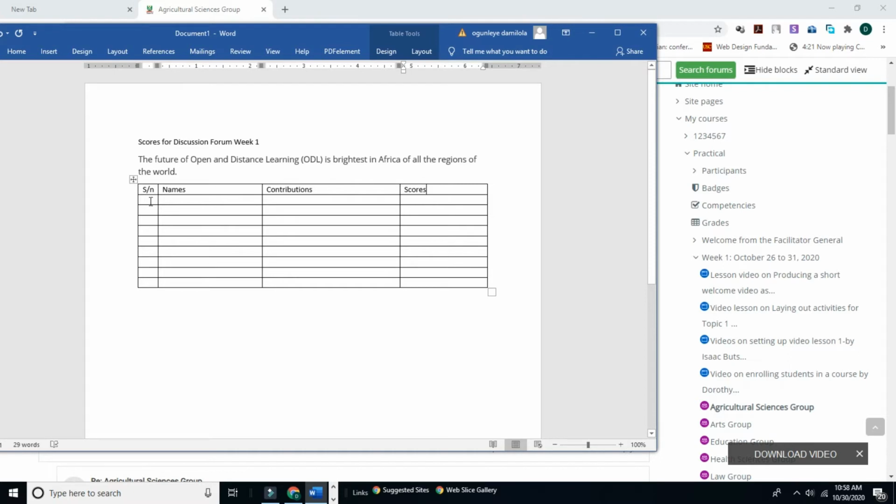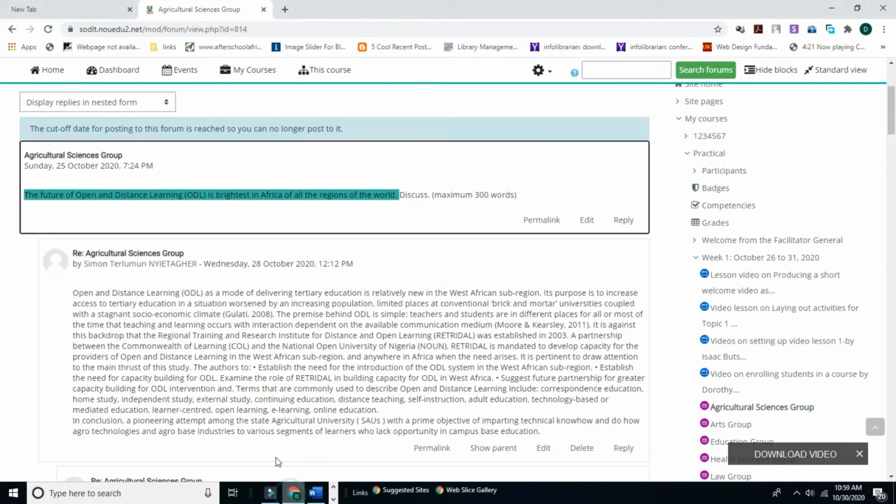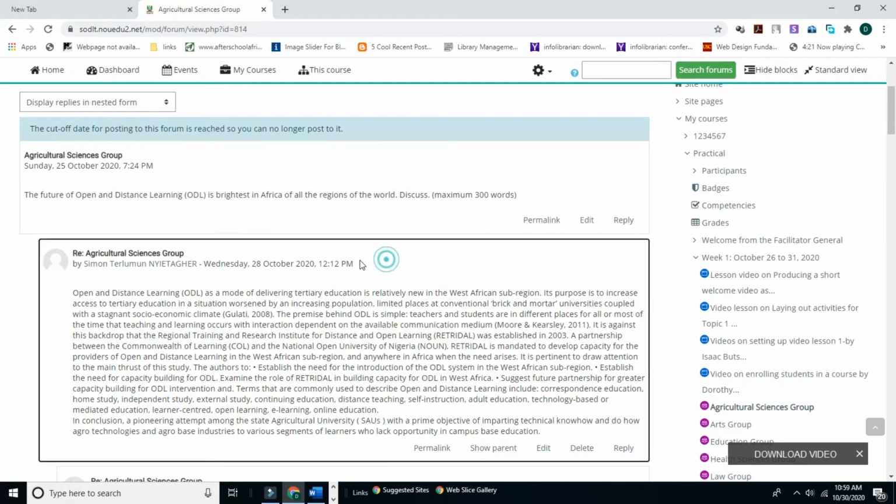Now, the next thing we are going to do, let's put the numbers here. 1, 2, 3, 4, 5. Let's stop at 5. If we need more, we'll continue putting it there. Let's go back to our VLE.